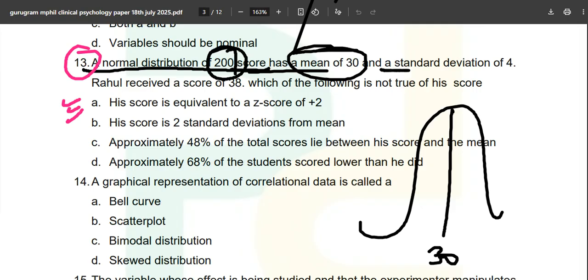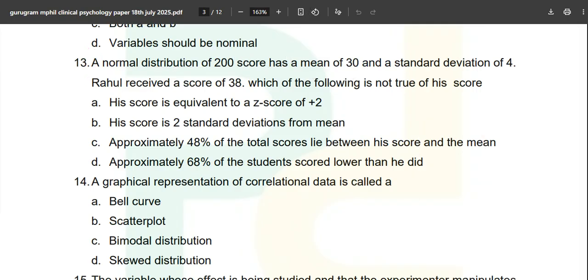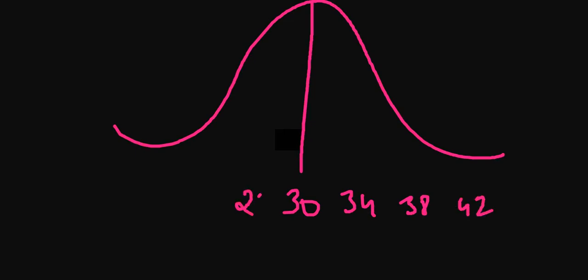Now, what is the standard deviation? 4. So what you have to do is simply come onto the black screen and do it like this: 30, 34, 38 and 42, and 26, 22, and 18 over here. Don't worry about this.